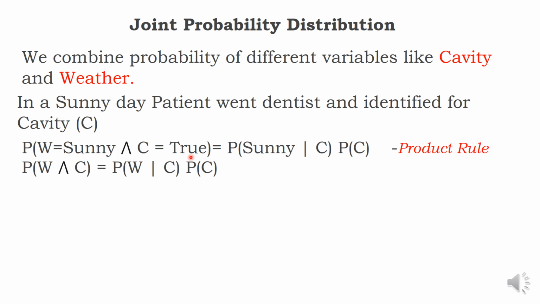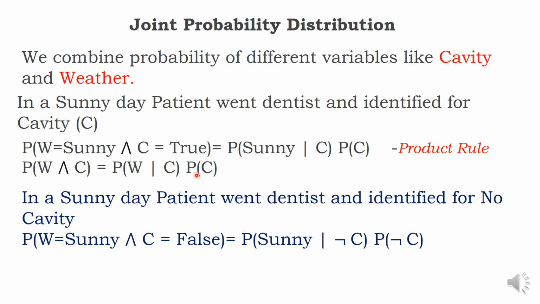The left hand side is unconditional probability, the right hand side is conditional probability. Instead of weather, I say W. Instead of cavity, I say C. Probability of W and C equals probability of W given C times probability of C. C is nothing but cavity.